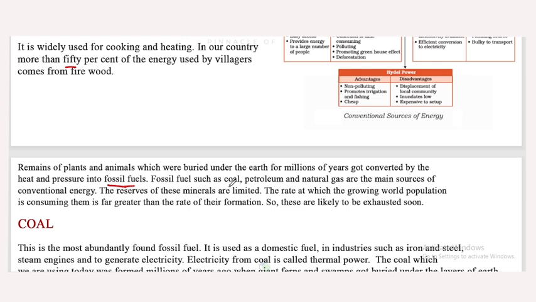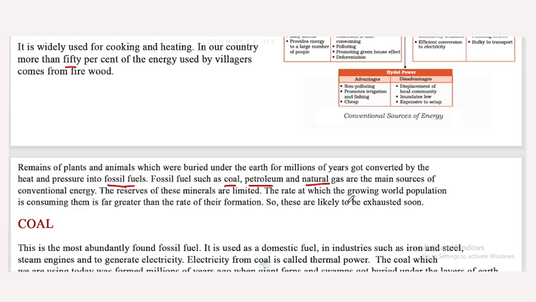Now, fossil fuels like coal, petroleum and natural gas are the main sources of conventional energy. The reserves of these are limited, so their availability is very less. The rate at which the growing world population is consuming them is far greater than the rate of their formation. So these are likely to be exhausted soon.